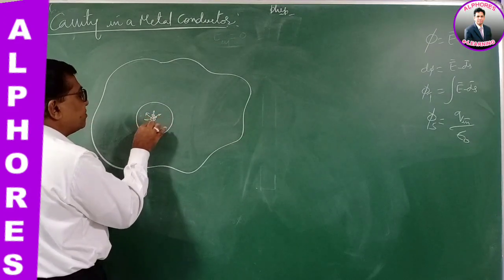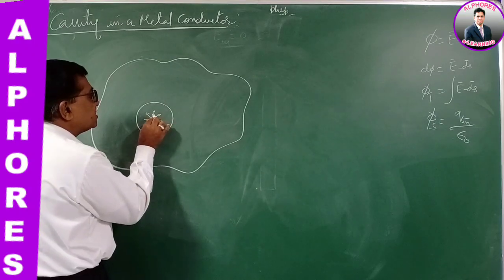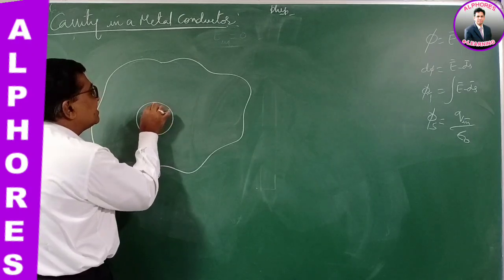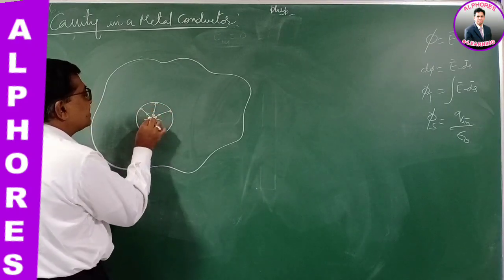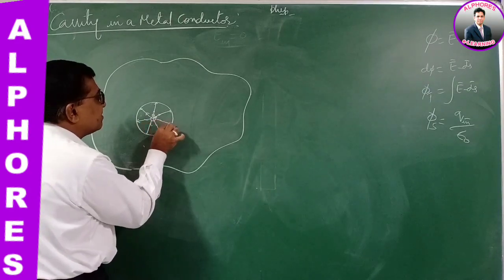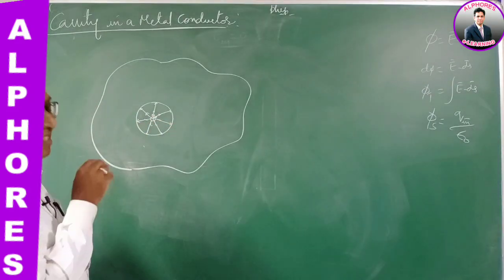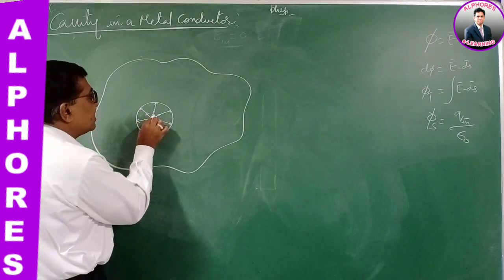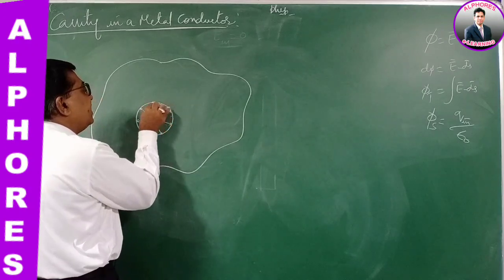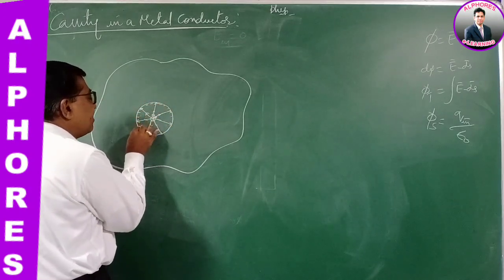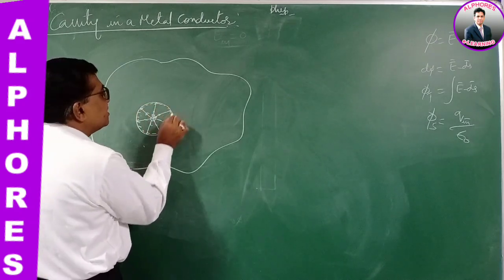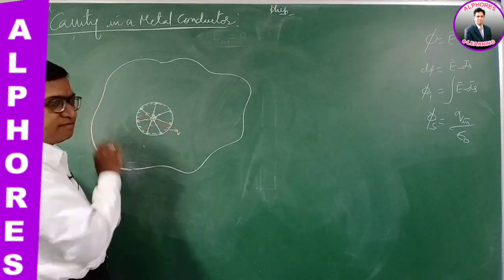When I place a positive charge at the center of the cavity, this positive charge produces its lines of force, and these lines of force start from this positive charge and terminate, they stop at the inner surface of the cavity like this. In the sense, when positive charge is placed at the center, then on the inner surface of the cavity, equal and opposite negative charge is produced. On the inner surface, minus Q charge is developed.